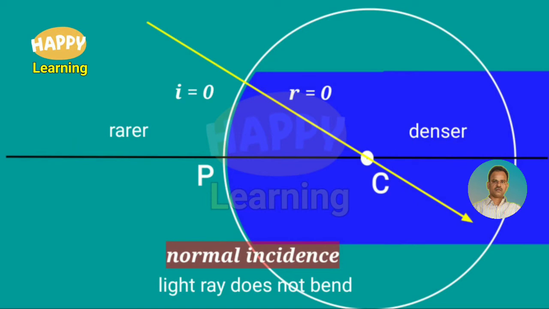Similarly, this is also an example of normal incidence. This light ray is traveling along the normal because every line passing through C will be a normal. Here this light ray is also passing along the normal, so it is the case of normal incidence. Angle of incidence I is equal to 0, angle of refraction R is equal to 0, and the light ray does not bend.